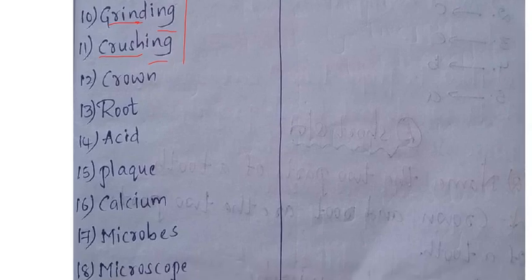Next one is crown, C-R-O-W-N. 13th one is root, R-O-O-T. 14th is acid, A-C-I-D. 15th one is plaque, P-L-A-Q-U-E. The paste-like material I told you will form on the teeth, that one. P-L-A plaque, Q-U-E plaque.